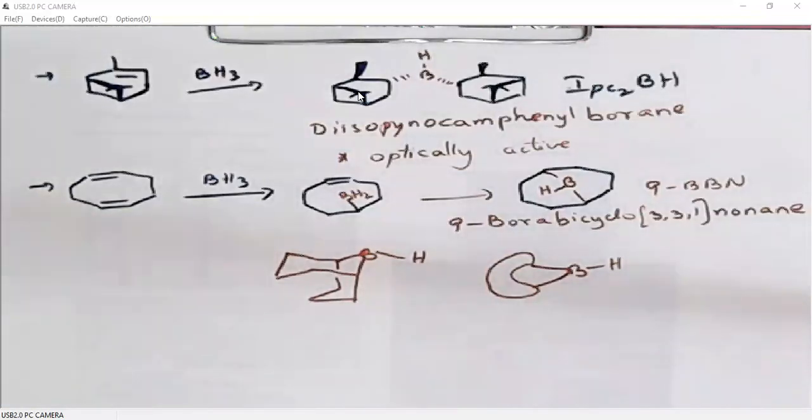So 9-BBN is again a reducing agent. It is a borane reducing agent. It can transfer one hydride, one hydrogen, to the alkene.